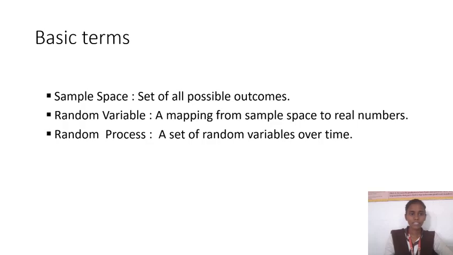Here are the basic terms of the random process. The basic terms are: sample space, the set of all possible outcomes; random variable, a mapping from sample space to real numbers; and random process, a set of random variables over time.